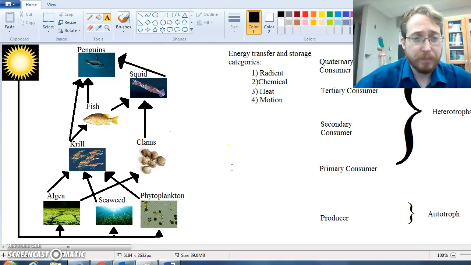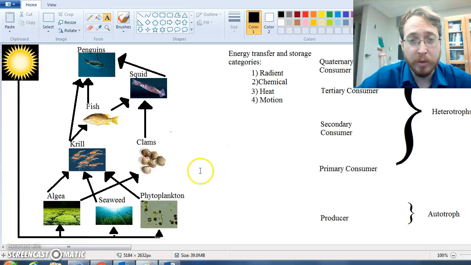First of all, we have our ecosystem over here. We've got our food web, and we started last time by saying that the sun provides light energy to our producers. Now, in an ecosystem, there are four primary ways that energy travels through the ecosystem, into organisms, out of organisms, through the environment. The first one we're going to discuss is radiant energy.